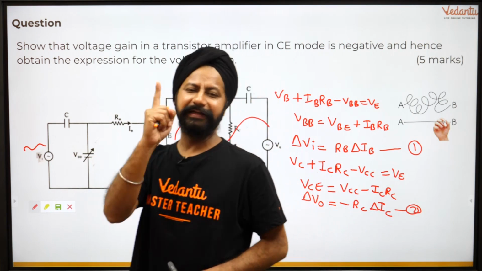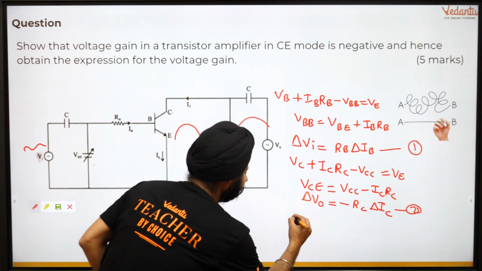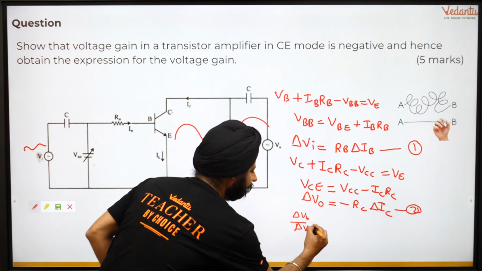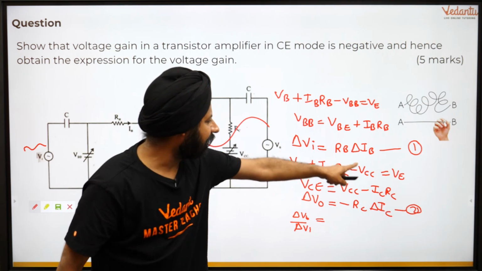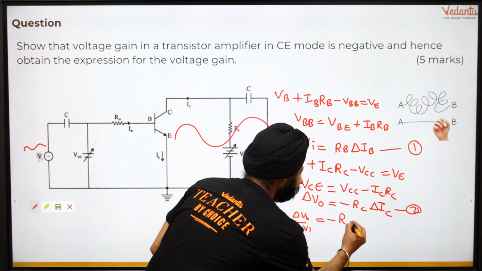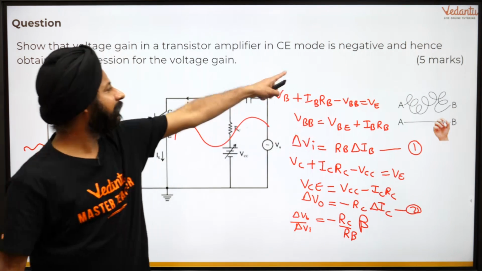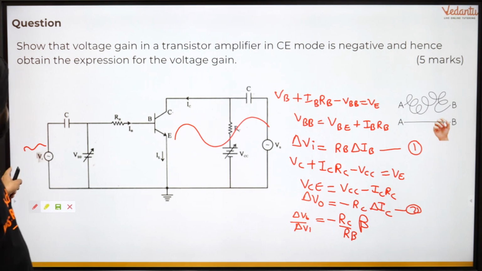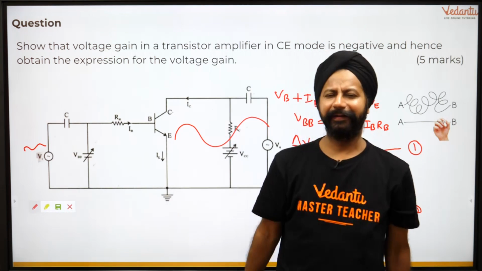So what we are looking for is delta VO by delta VI. Divide these two and what you get is the amplification factor. Delta VO by delta VI comes out to be minus, look at that negative sign, delta IC by delta IB, which is beta, and RC, so minus RC over RB times beta. They talked about negative, and we have proved negative. Now what does negative mean? Negative actually means that the positive cycle is going to become a negative cycle, it will flip by 180 degrees. It doesn't really matter.